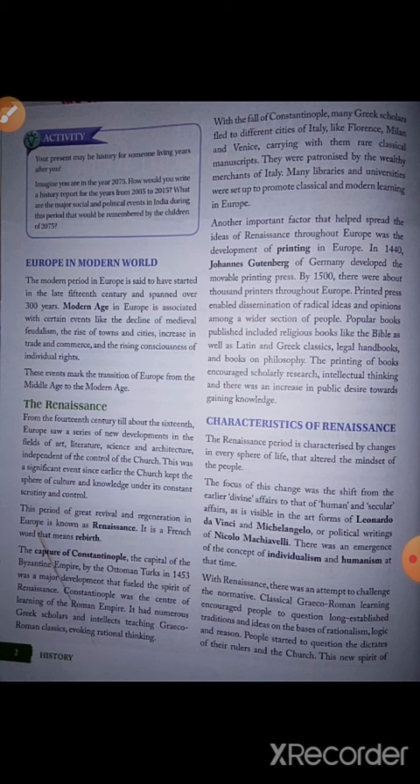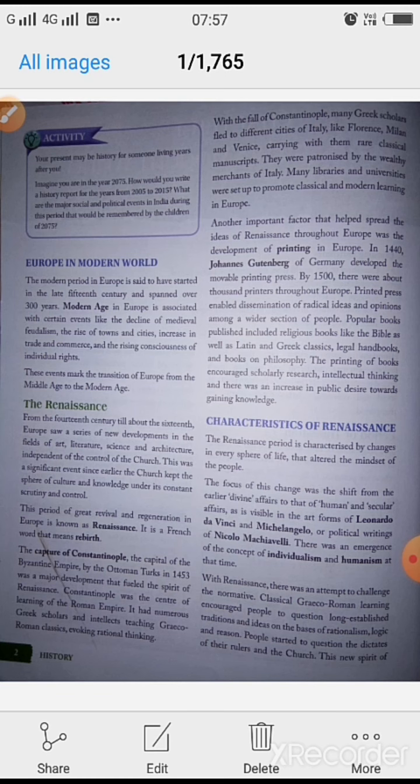So when Johannes Gutenberg of Germany developed the movable printing press, by the year 1500 there were around a thousand printers throughout Europe.